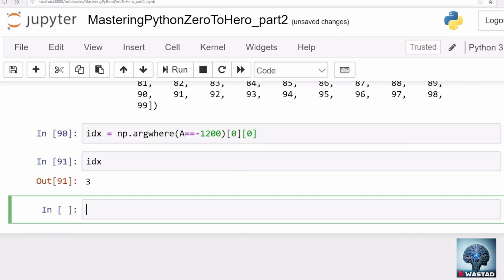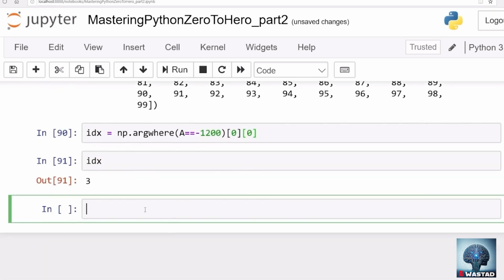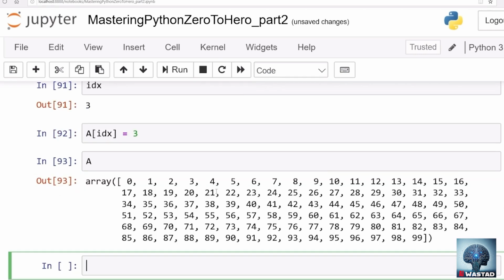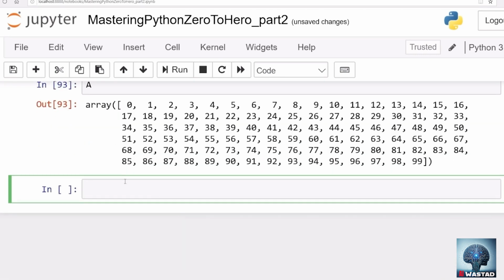So the index is 3. If you want to change that value, for example, the value should be 3 here, what you can do is write A[idx] = 3, and A is reversed to its position wherever it was created. Okay, great. Now let's play with two-dimensional indices.